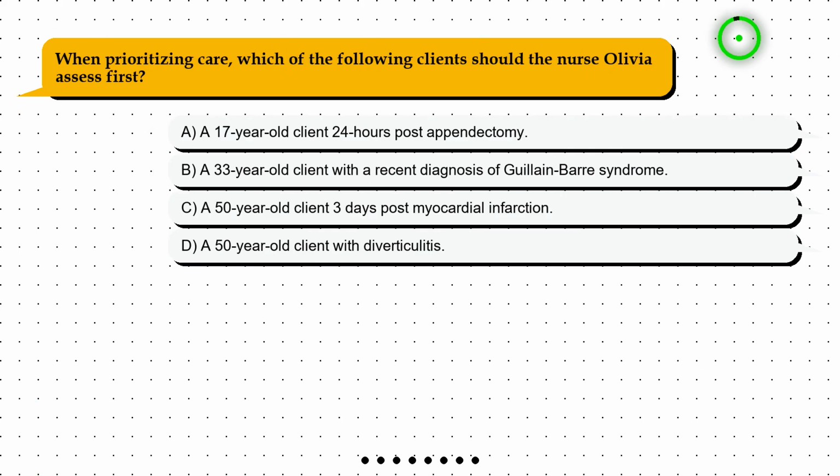Question 5. When prioritizing care, which of the following clients should the nurse Olivia assess first? Option A. A 17-year-old client 24 hours post-appendectomy. Option B. A 33-year-old client with a recent diagnosis of Guillain-Barré syndrome. Option C. A 50-year-old client 3 days post-myocardial infarction. Option D. A 50-year-old client with diverticulitis.